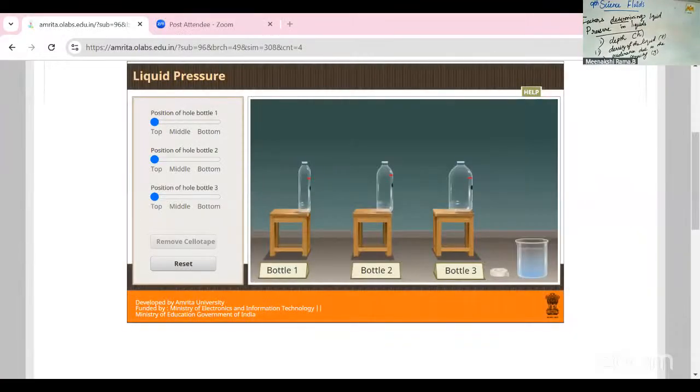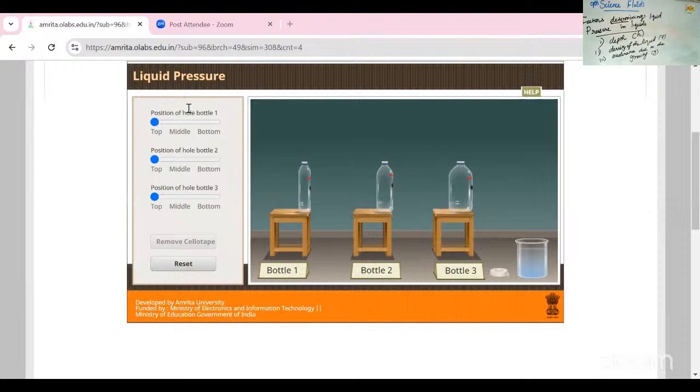With the help of the simulation, we are going to learn what the factors are that determine the pressure in the liquid. So we are taking three different sizes of bottles. We give them names: bottle 1, bottle 2, and bottle 3.